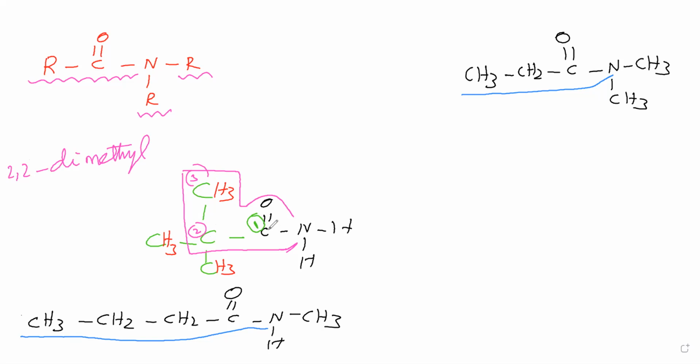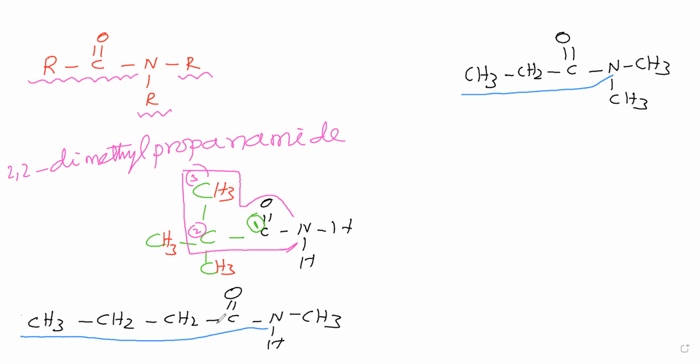Here 3 carbon atoms are there, 3 carbon atoms means prop, primary suffix is ane, secondary suffix CONH2, that is amide. So 2,2-dimethylpropanamide is the name of this compound. For primary amide like this.